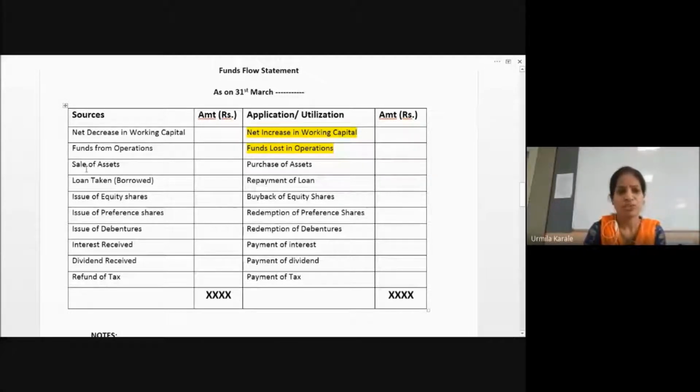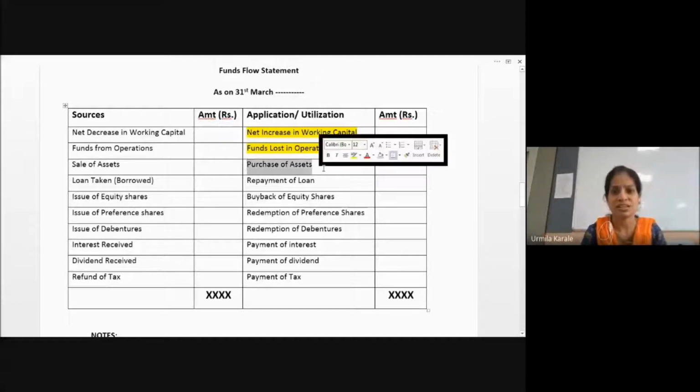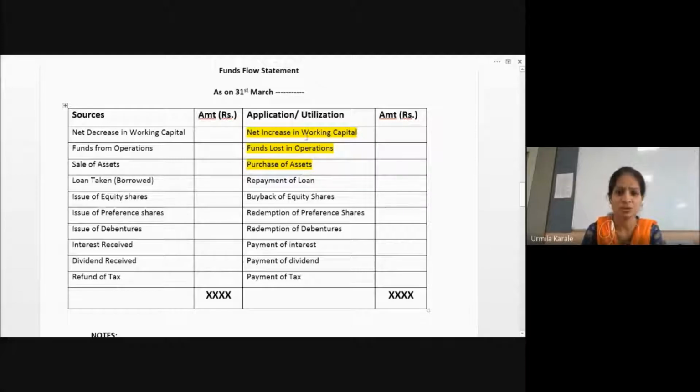If I sell the asset, what will happen? I'm going to get the cash. That is how I'm going to get a source. I'm going to get the money. So sale of asset is a source, whereas if I'm purchasing the asset, I'll be spending the money. So all these are the outflows of funds. These are the inflows of funds, money which is coming into the business.